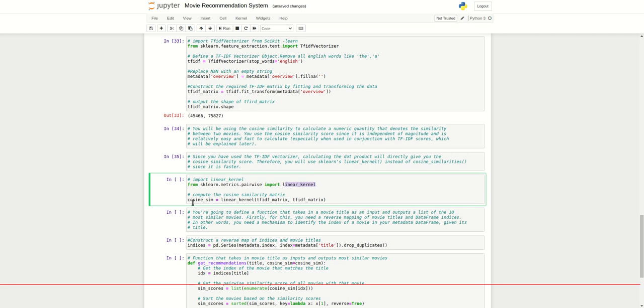And cosine_sim is also a very important feature, one of the most important features in NLP, natural language processing. It relates all the words. For example, if The Godfather is a comic movie or a fighting movie, all the movies that have comic scenes will be calculated by cosine similarity and then used in the recommendation system.